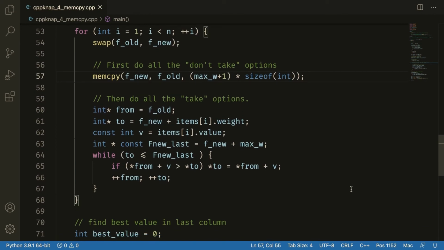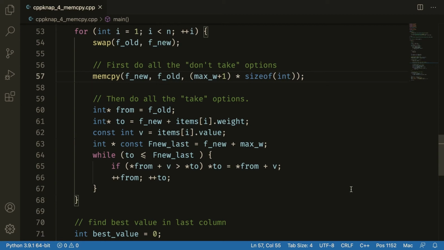That sounds like more work actually, but we have some things going for us. The second pass through the column is easier than our old pass. What we used to do was look at two things, take and don't take, and for one of them we needed to check if it's in bounds, and if it is, then we put the larger of the two into a third place. The memcpy has taken care of all of the don't take options, so now we don't have to. All we do is check if we should instead have taken the take option. There's a bit of pointer juggling going on here that's not super interesting. Maybe for fun you can try to figure out how it works, but that's not really important.